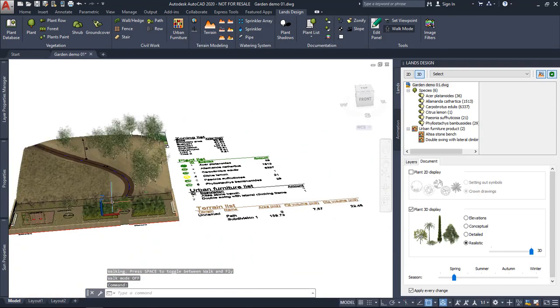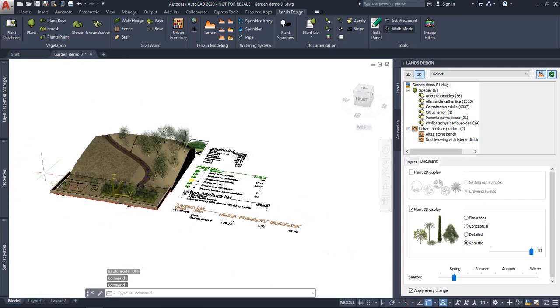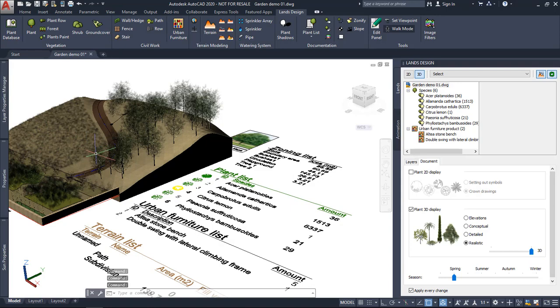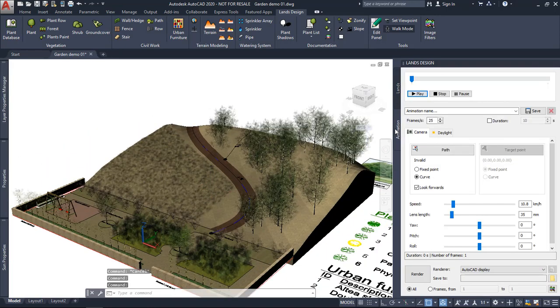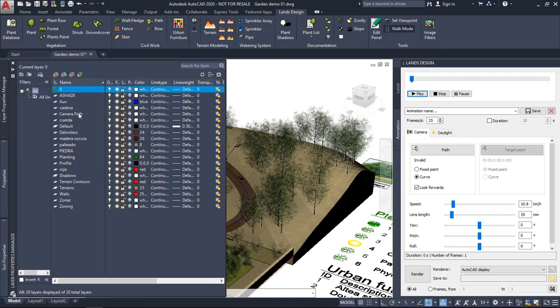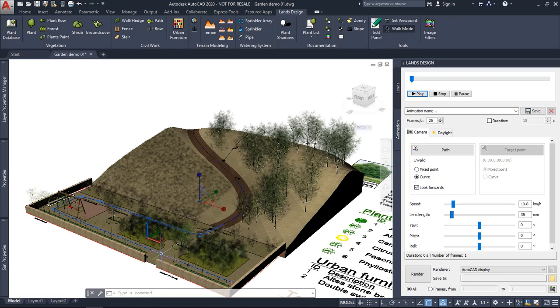And now let's take a look at how to create a short animation. I will move to the animation tab. I'm going to turn on a layer where I've got a camera path. So I've got this curve over here. This curve is in the ground floor, in the XY plane.